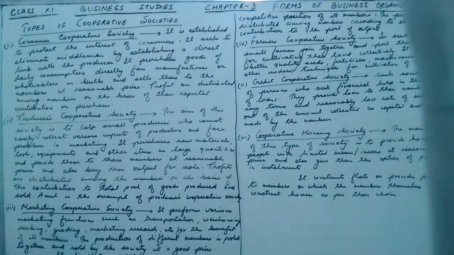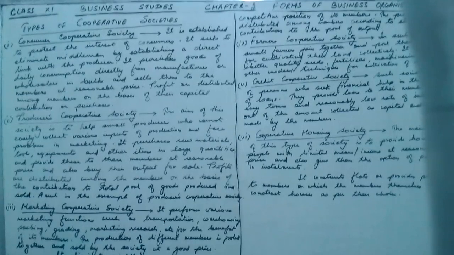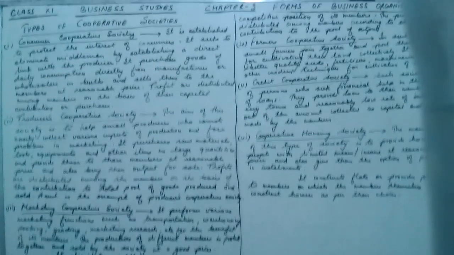It purchases raw materials, tools, equipments and other items in large quantity and provides these to its members at a reasonable price and also buys their output for sale. So what is the work of a producer cooperative society? Raw materials, tools, equipments and other items are purchased by the producer cooperative society in large quantities, and then given to the small producers.